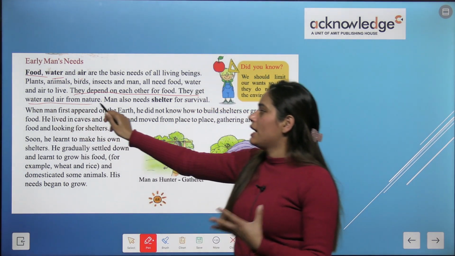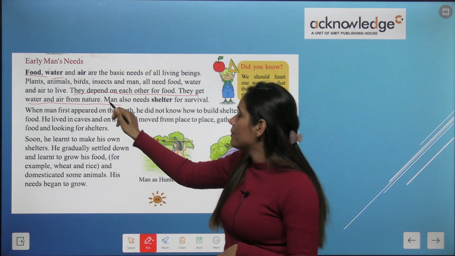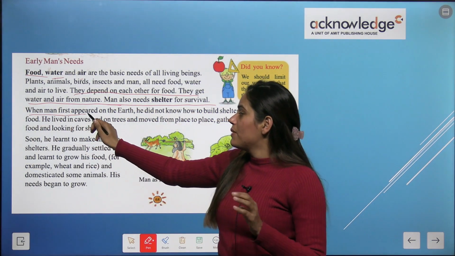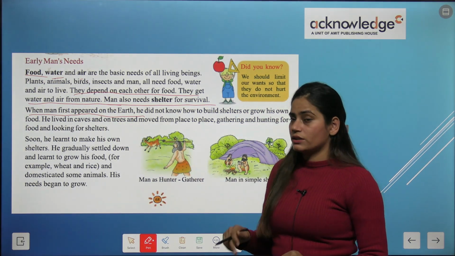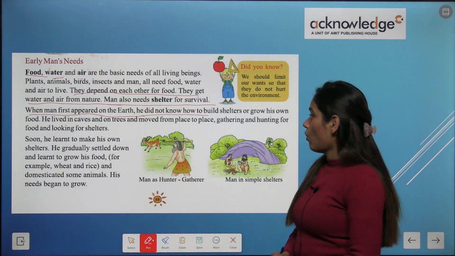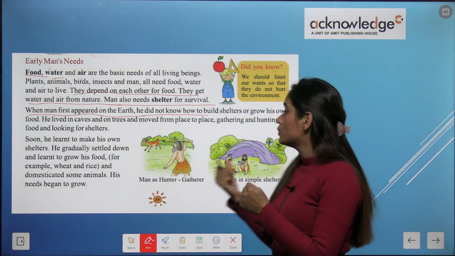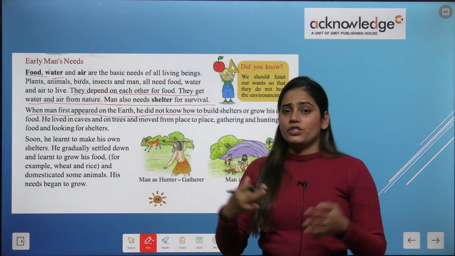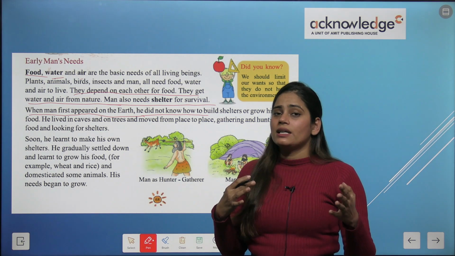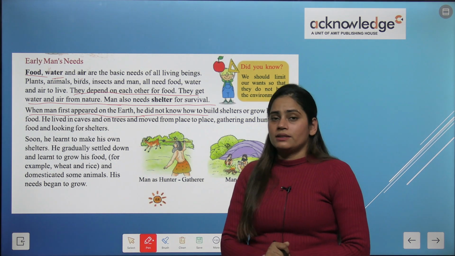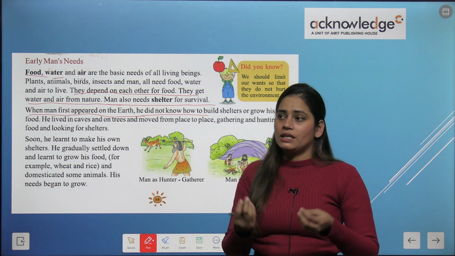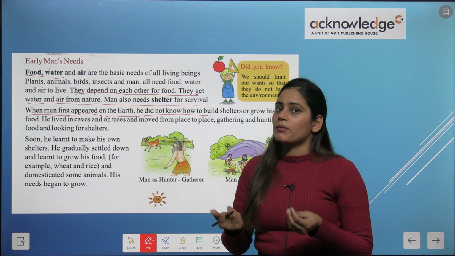They get water and air from nature. Man also needed shelter for survival. When man first appeared on the earth, he did not know how to build shelters or grow his food. So when human beings came on earth, they didn't know that they can build a house, they can make a shelter for themselves, they can grow food for themselves, okay.